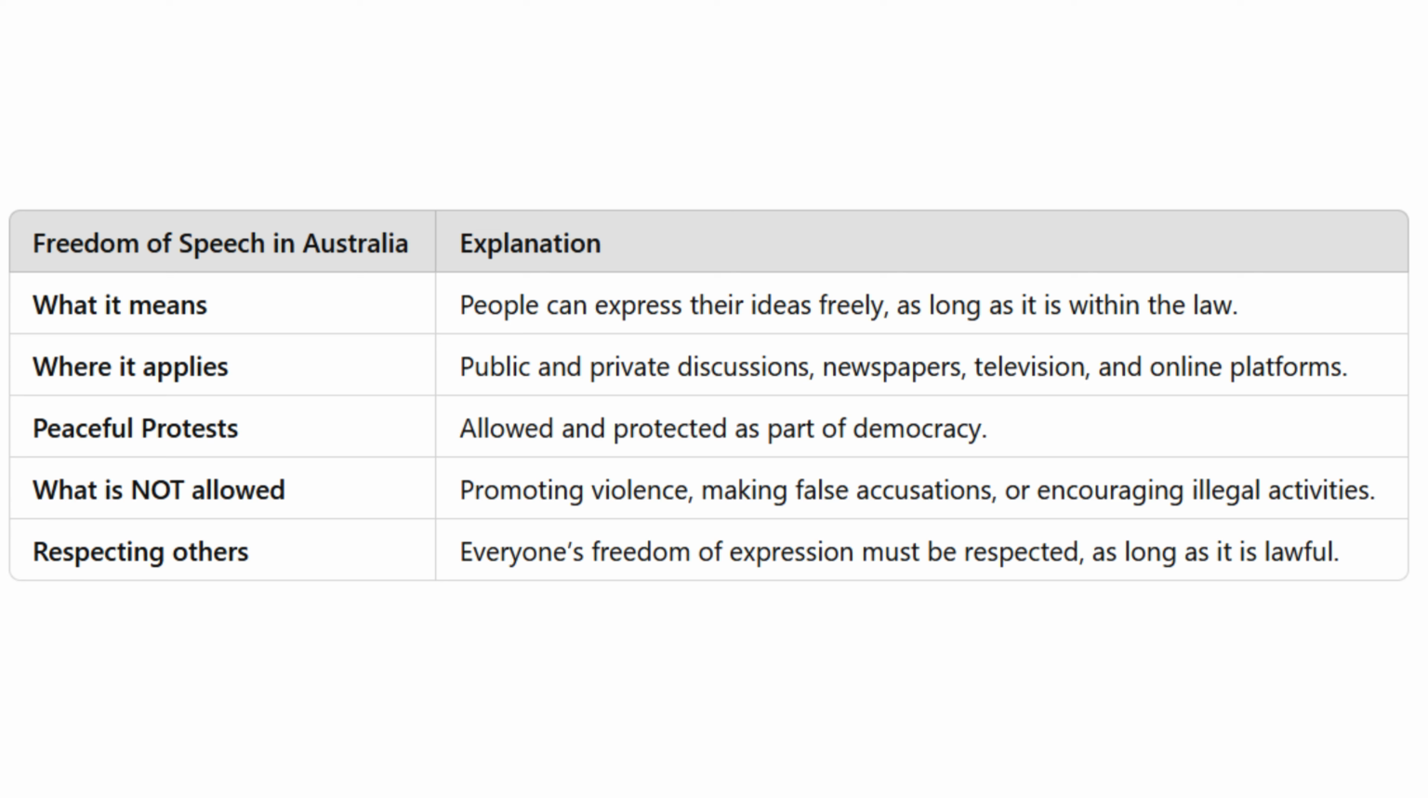Freedom of speech is an essential part of Australian democracy, but do you really understand what it means? Let's break it down. People in Australia are free to express their ideas, meet for discussions, and even protest peacefully. This means you can share your opinions openly, whether it's in person, on social media, or through the news. But there are limits. Freedom of speech does not allow you to promote violence, make false accusations, or encourage others to break the law. Respect for others' opinions is also important, as long as they are lawful.